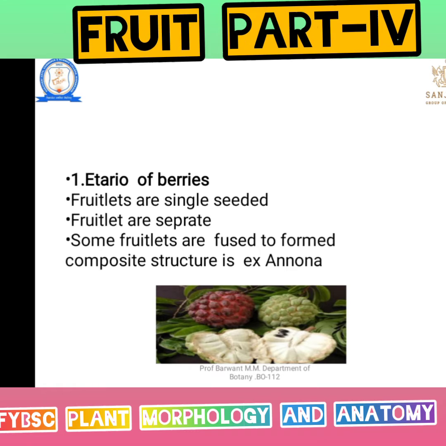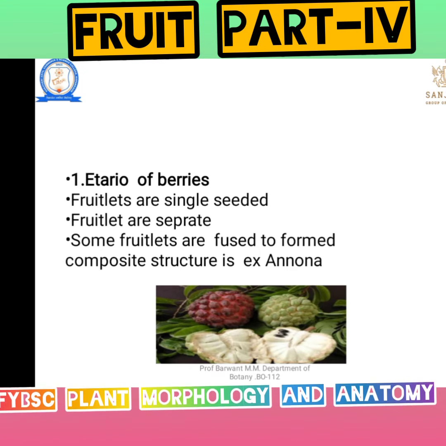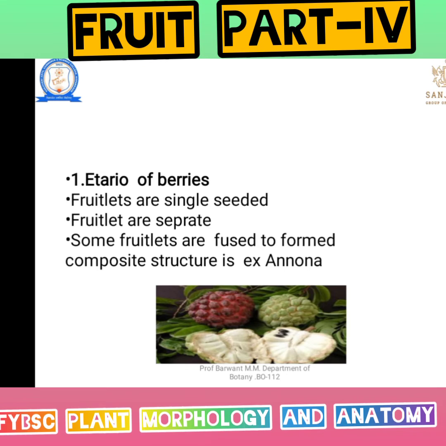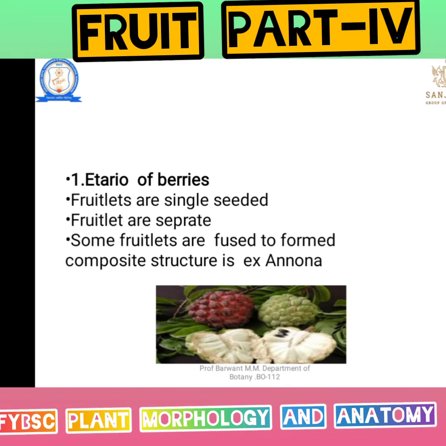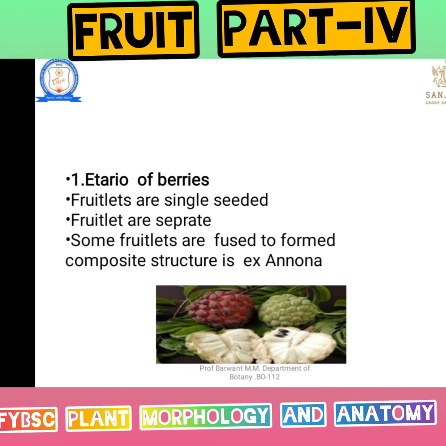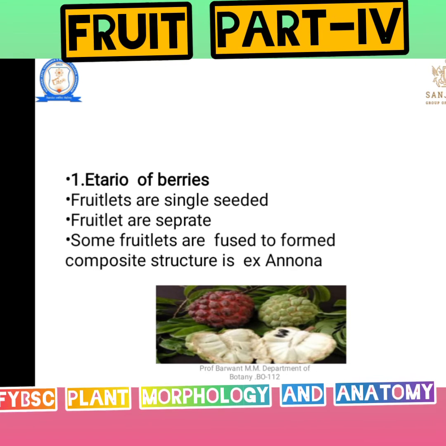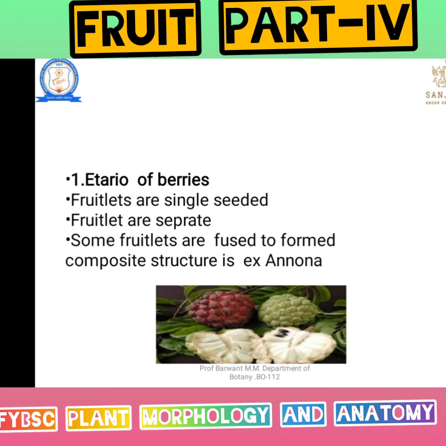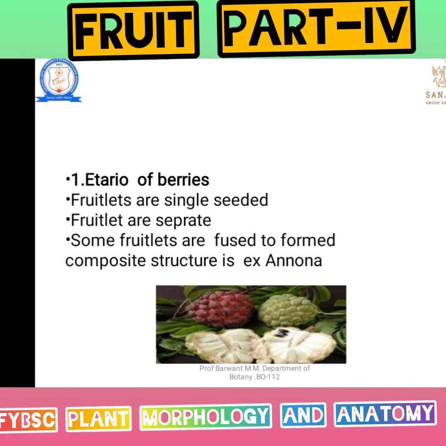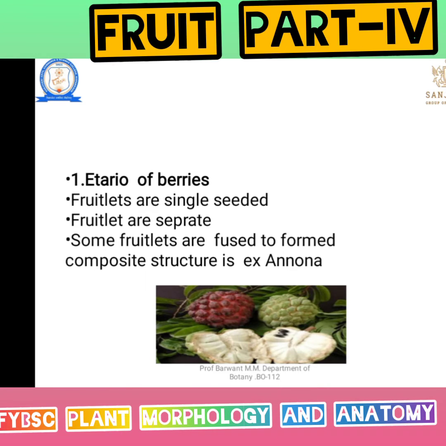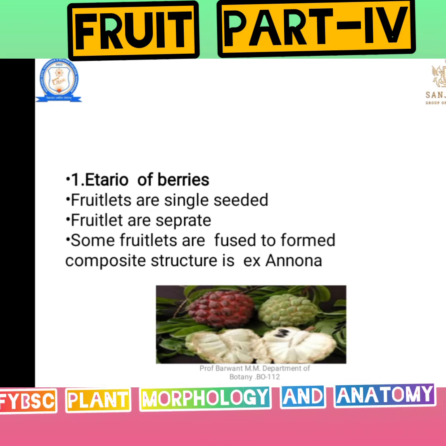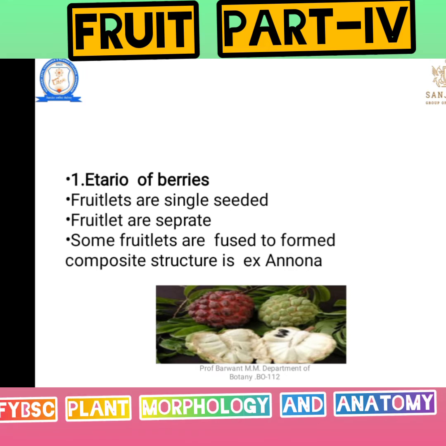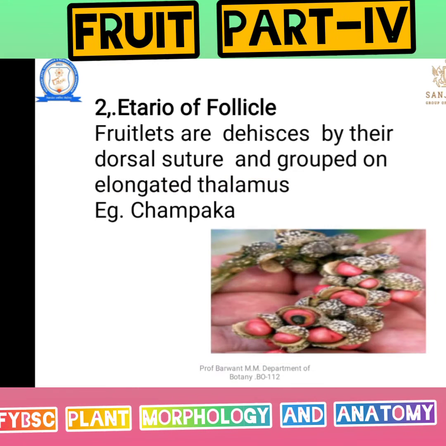In Annona squamosa, we can see a number of fruitlets present in one unit, that is known as an etaerio. Etaerio means a bunch of fruitlets, and a fruitlet is nothing but a number of fruits that are aggregated or concentrated in one central axis or one region. That structure is known as the etaerio berry.